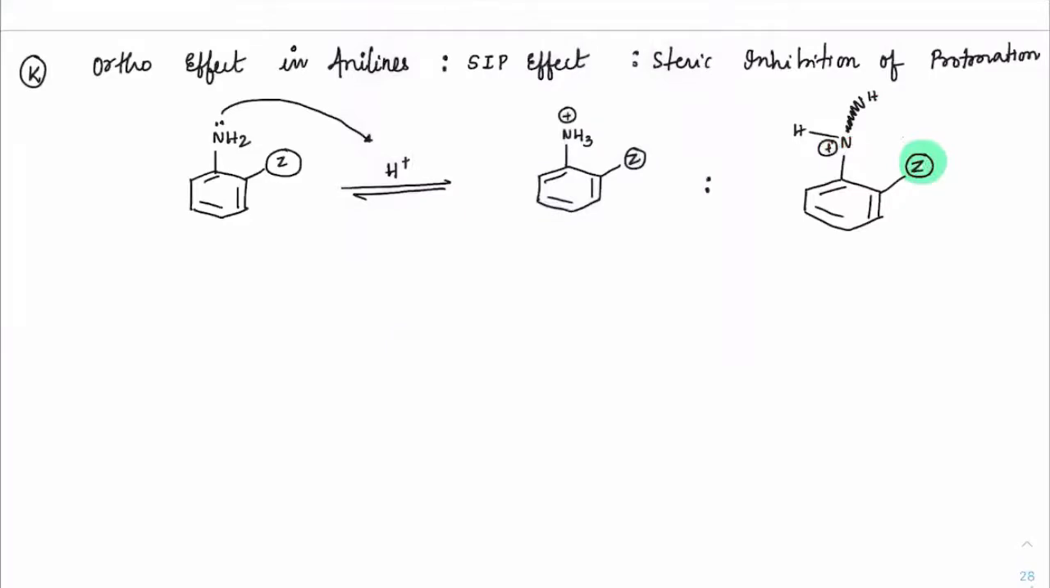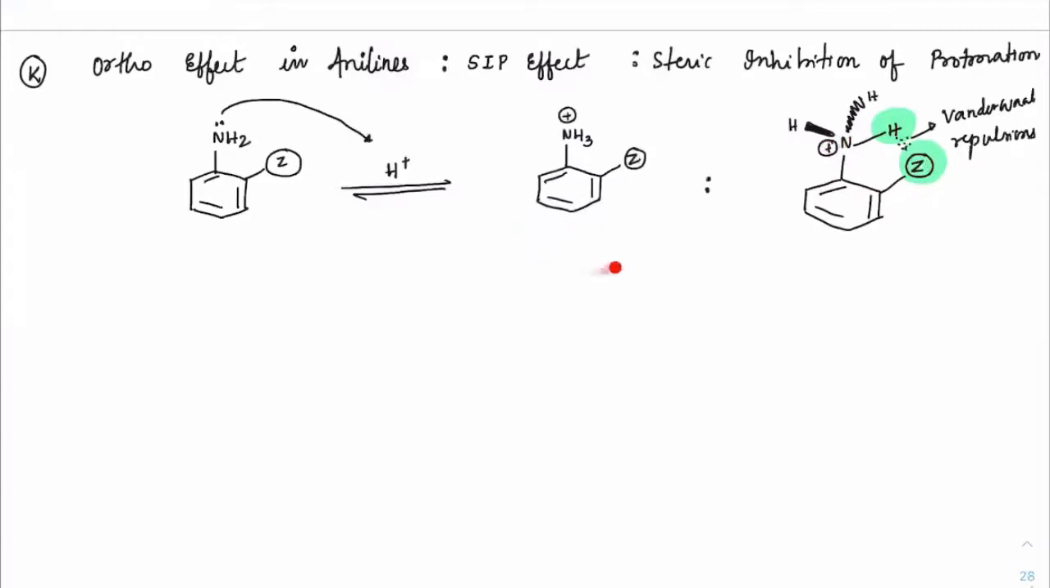Suppose this is on the same plane here, where hydrogen is coming out here, and this hydrogen is on the same plane. Got it? Now this Z and hydrogen will have a high amount of repulsions. So the conjugate acid which has formed is not stable because of the van der Waals repulsions. These are van der Waals repulsions, and due to them it is not stable.